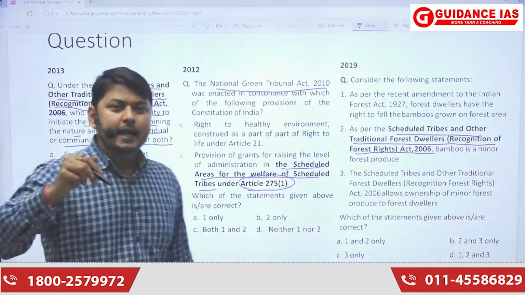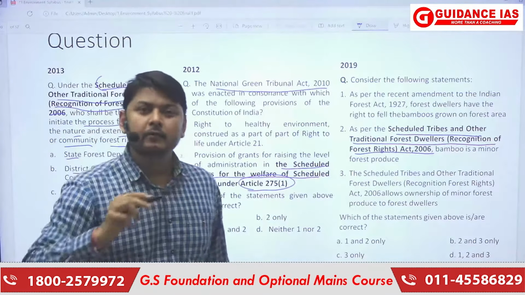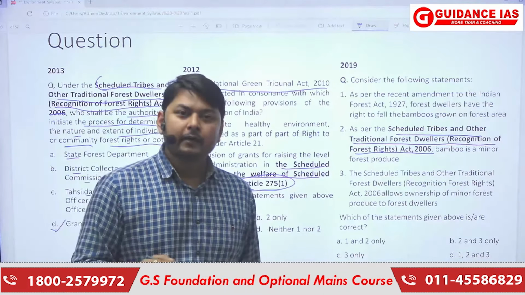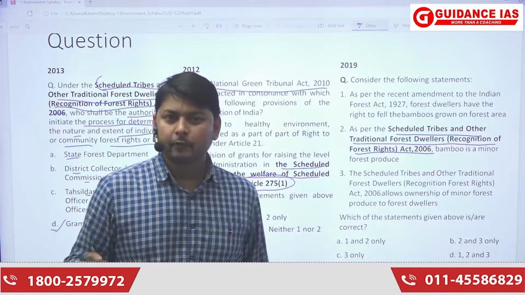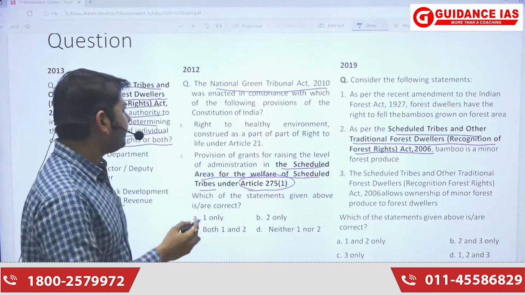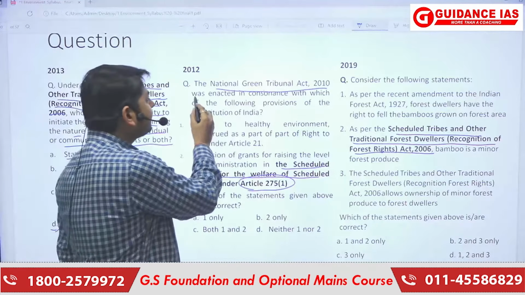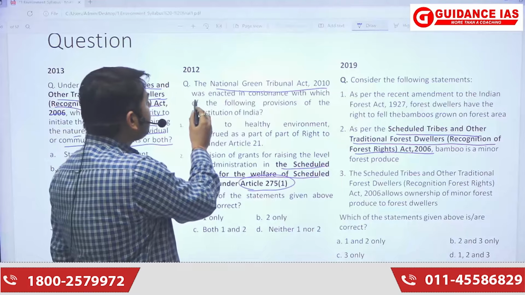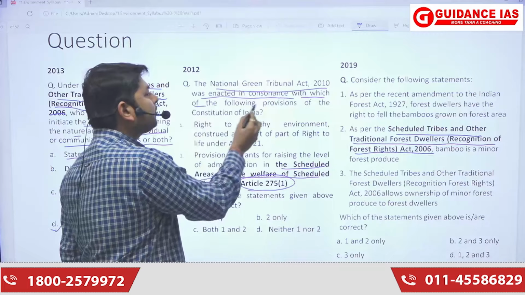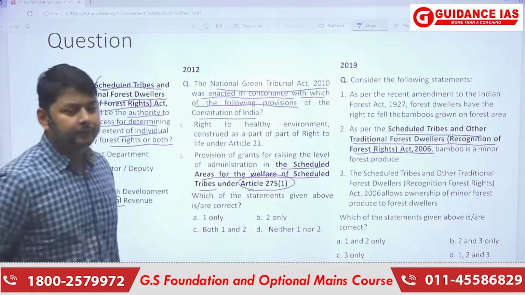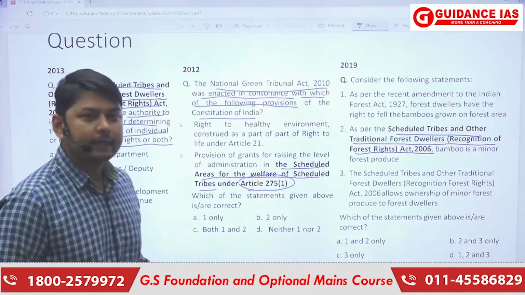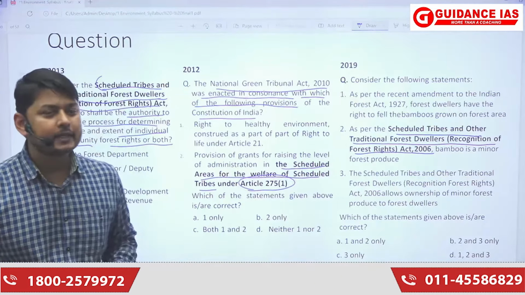The 2012 question refers to the National Green Tribunal Act of 2010. We have seen act questions before, such as the Central Water Authority, the Animal Welfare Board Act, and the National Ganga River Protection Act. This is one of those acts also, and it can be included with them. This NGT Act 2010 was enacted in consonance with which of the following provisions of the Constitution of India? Here it includes a political aspect also, like which article is included.